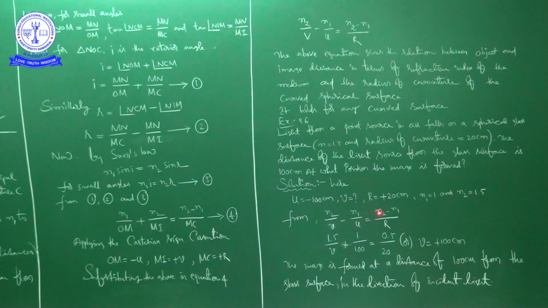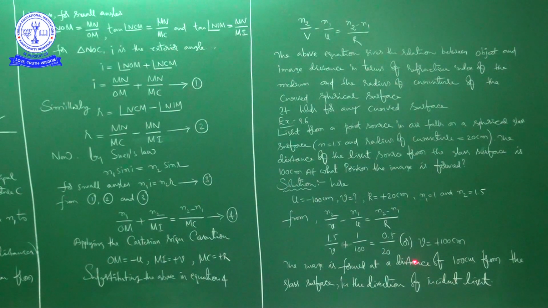We just have to substitute: 1.5 divided by v. Here minus is there, and already u is equal to minus 100, that you have to notice. So minus of minus is plus, so plus 1 by 100 is equal to n2 minus n1, so 1.5 minus 1 is 0.5, divided by the r value, 20. So mathematically we have to solve this. If you solve that, we will get 100 centimeters.